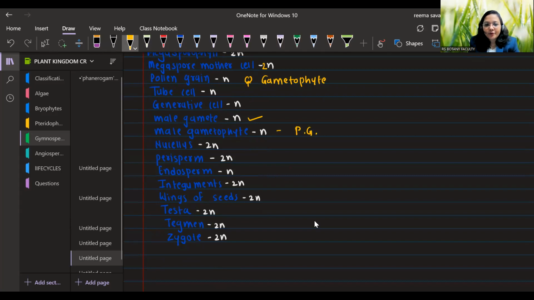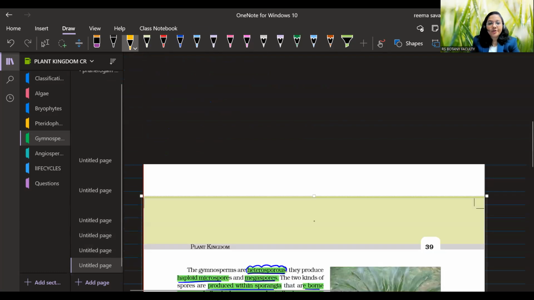Nucellus is part of the ovule. Ovule means megasporangium. It is diploid. They have perisperm, that is diploid. Endosperm, haploid, because endosperm is formed from the female gametophyte. They have integuments, that is diploid. It is part of the ovule. Wings of seeds will be diploid. It is also part of the integument. Testa will be diploid, tegmen will be diploid, and obviously the zygote will be diploid. So this is all about gymnosperm.